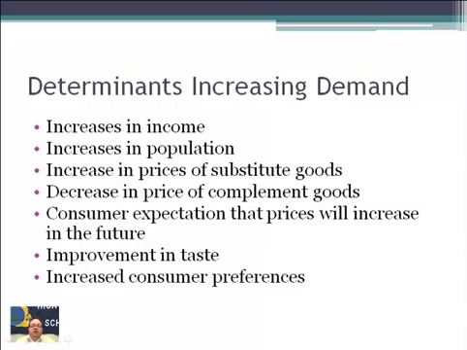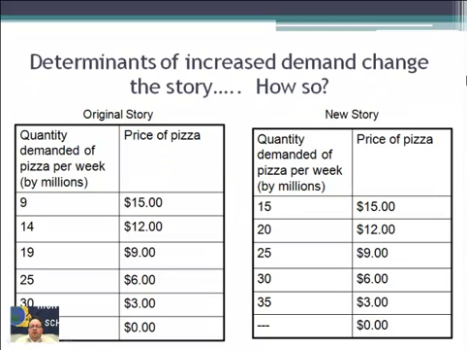Increase in population or income, increase in the price of substitute goods, complementary goods, consumer expectations that price will increase in the future, improvement in taste, increased consumer preferences. So let's say pizzas taste better. The determinants of the increased demand change the story. How so? So here's your original story, and here's the new story.